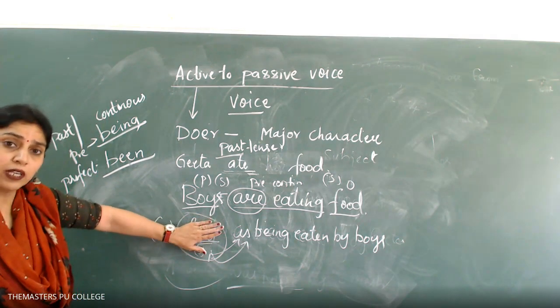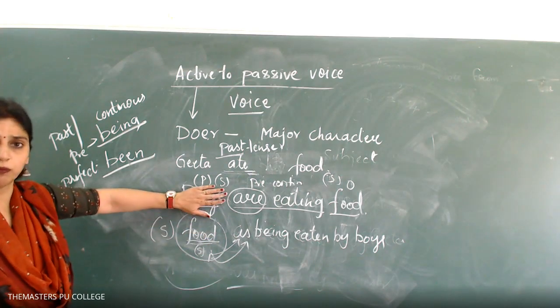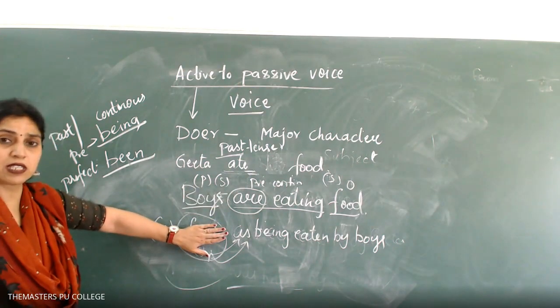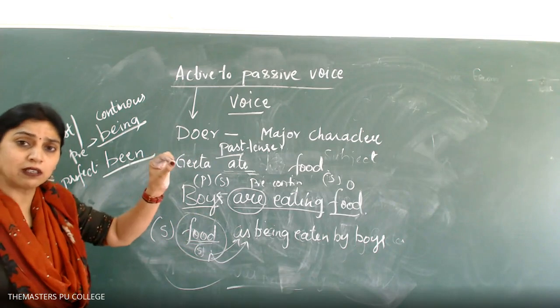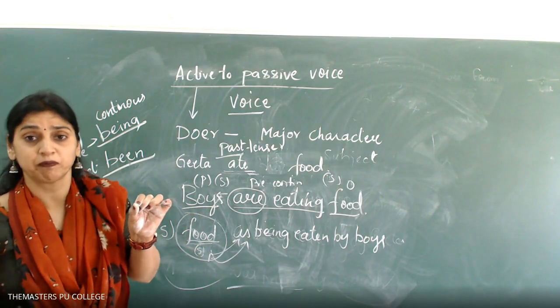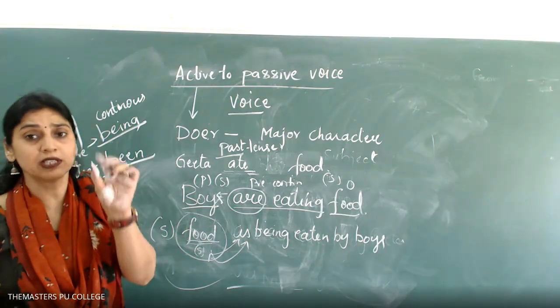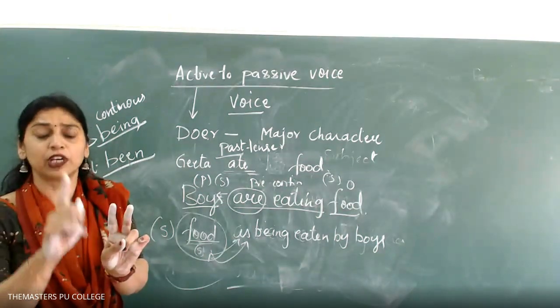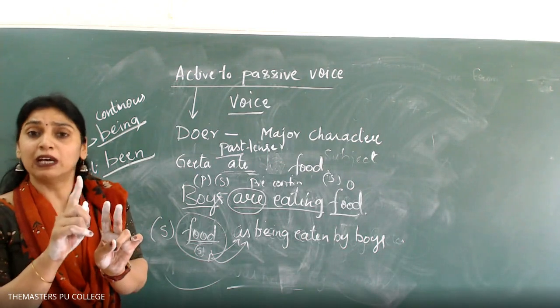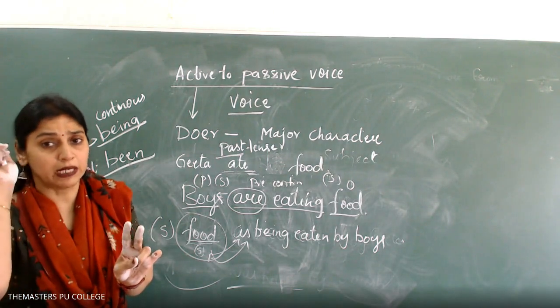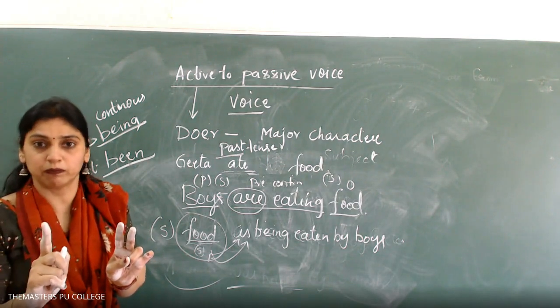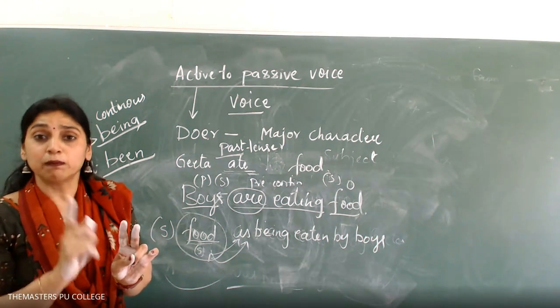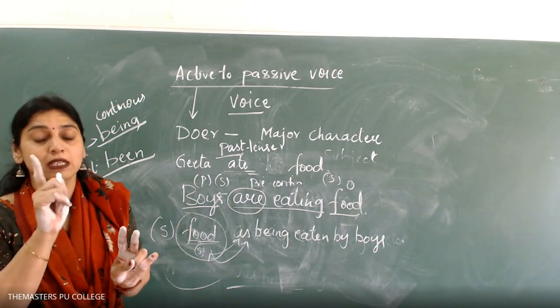They will give you this form. I'm telling you again and again. They will not give you this form. Only you have to understand in which tense the given sentence is. Very, very important are two concepts. One is in which tense they have given you. Based on that, you have to change the main verb and the helping verb. Keep in mind past participle of the main verb, helping verb, subject and verb agreement plus the tense.